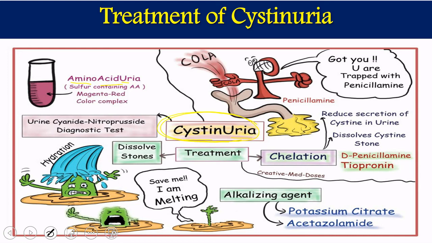How will it be treated? First, we can use some treatment so that the stone will be dissolved by hydration, by taking more amounts of water, or we can take an alkalizing agent that I have already told you about. We can take potassium citrate or acetazolamide, or we can go for chelation therapy where penicillamine or tiopronin can be taken. If you take all these things, the cystine in the urine will be reduced, because it will be chelated and will not pass out into the urine, and it can be tested by the cyanide nitroprusside diagnostic test. So this is all about cystinuria.